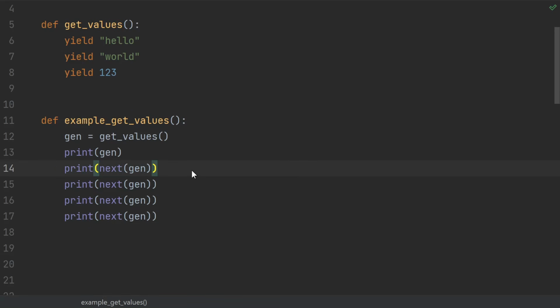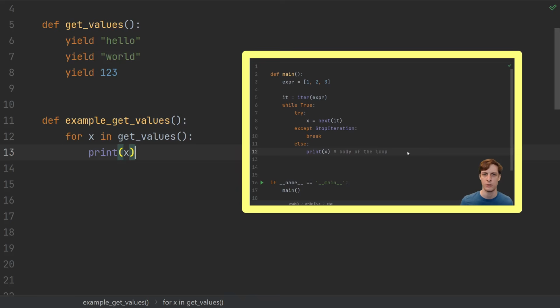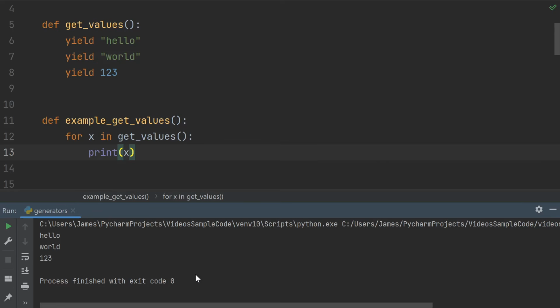While Ariana Grande might prefer to thank you next, next, next over and over again, in Python it's more common to let a for loop do it for you. This works because under the hood, a for loop will call that next function over and over again until it finds a StopIteration, at which point it stops. Check out my video on what a for loop actually translates to under the hood if you haven't seen it already. In any case, here we see the items printed out, hello, world, 1, 2, 3.